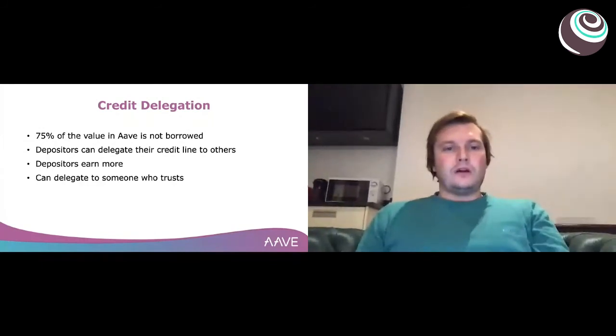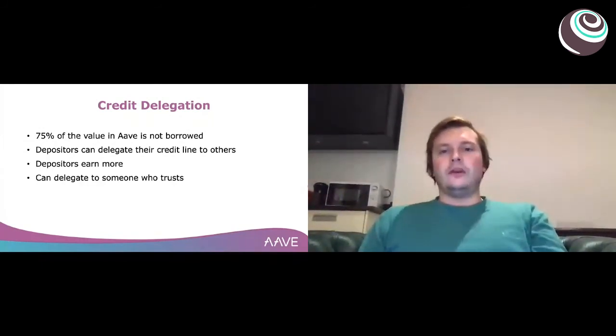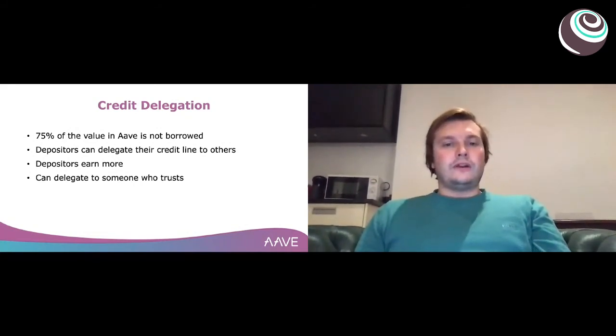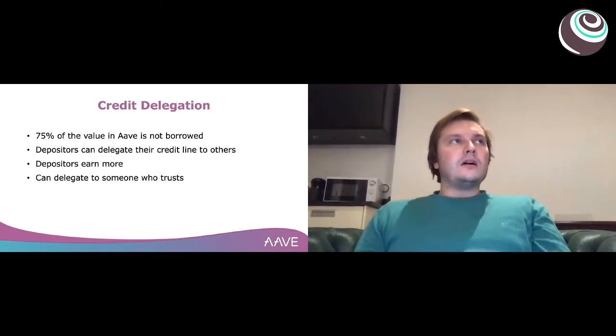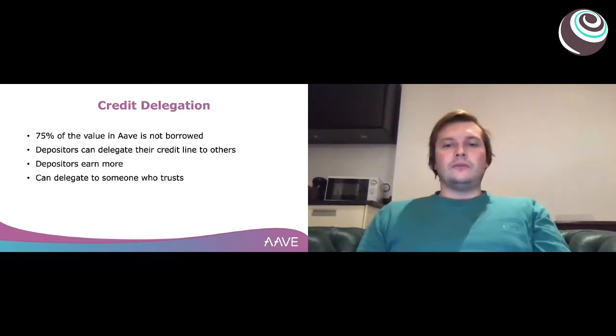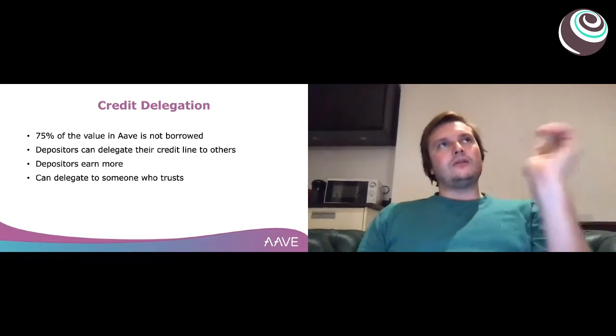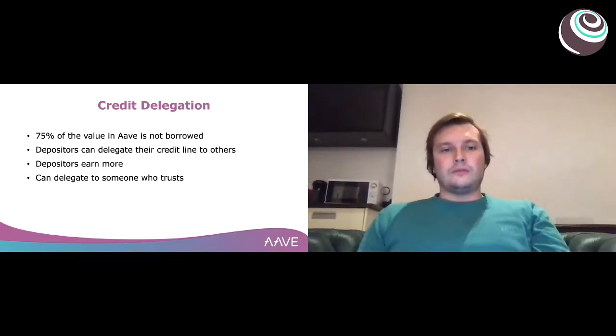So one way to delegate credit is to delegate to someone you trust. Let's say you deposited DAI into Aave and you're earning on DAI, and your friend needs a loan, so you delegate to your friend, and your friend pays you more interest. Besides that, you and your friend could make a legal agreement or some sort of written agreement that your friend will return the loan and so forth. This is a use case where you could draw liquidity from DeFi into centralized finance even, or into traditional finance.